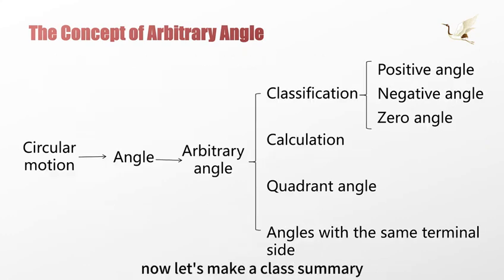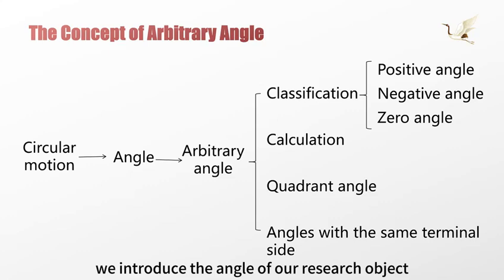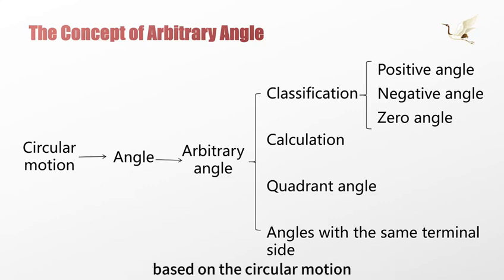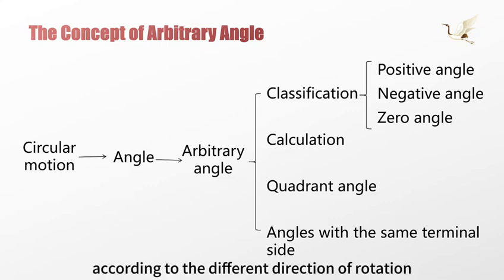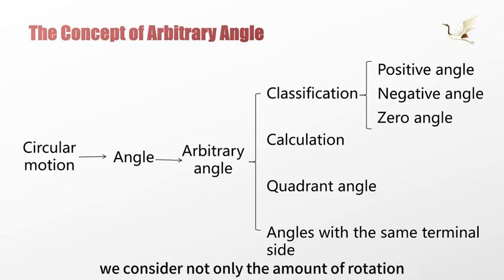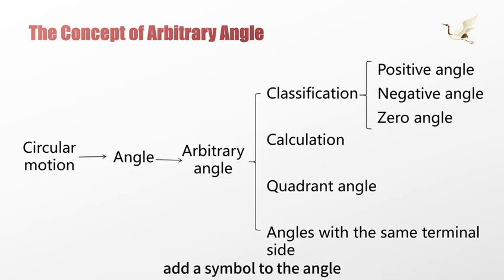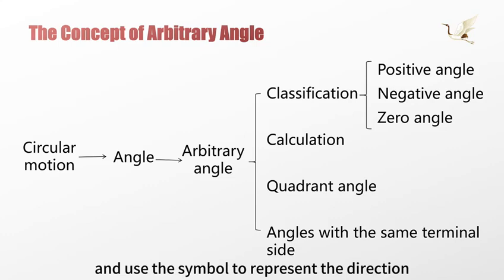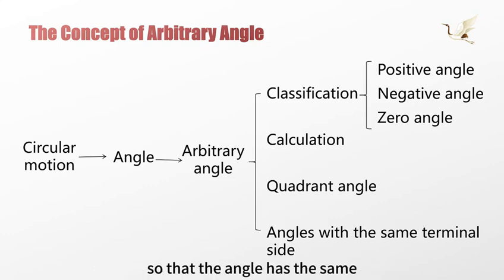Now let's make a class summary. In this lesson, we introduced the angle, our research object, based on circular motion bearing the periodic change law, and extended it to any angle, divided into positive angle, negative angle, and zero angle according to the different direction of rotation. We consider not only the amount of rotation, but also the direction of rotation. We add a symbol to the angle to represent the direction, so that the angle has the same quantitative characteristics as the real number, and addition and subtraction between two angles can be carried out as between two real numbers.